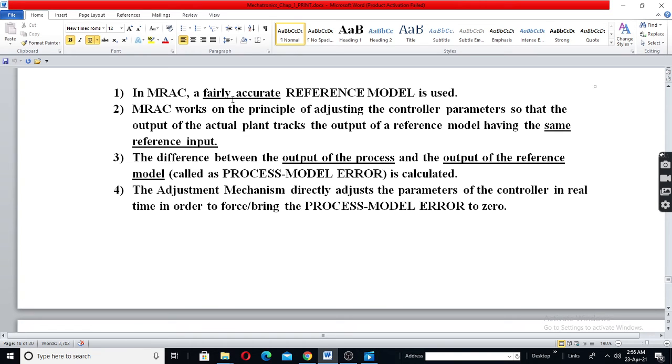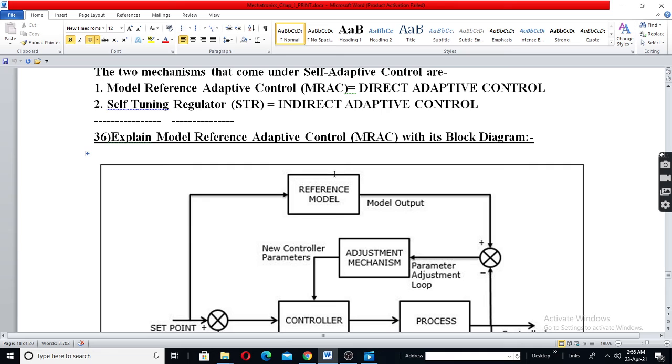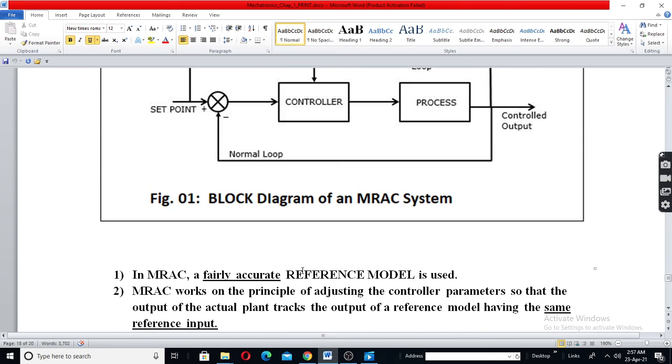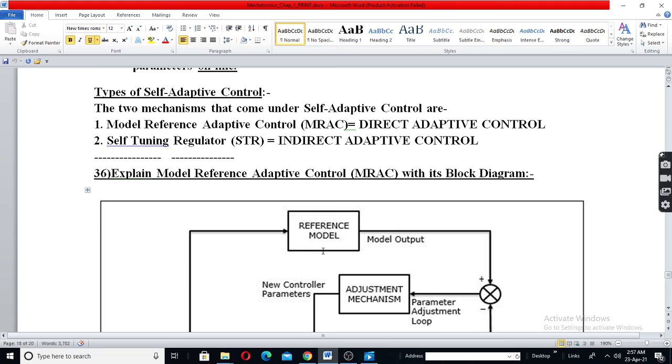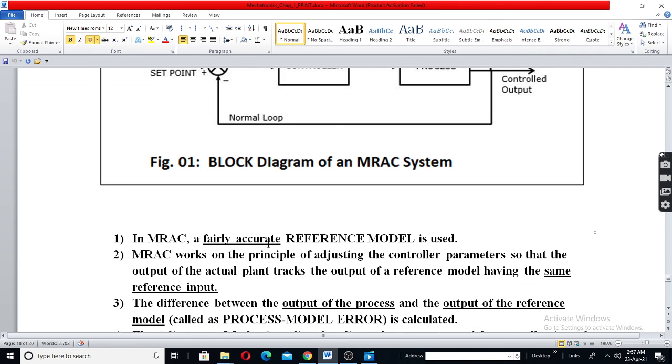So initially a fairly accurate reference model is used. You will use speed or armature voltage here. You cannot use something else. For example, if you are hungry, you will use a fairly accurate reference model. You want to eat idli. But one day you may not be happy with idli. You may need chapati. So model will change. Sometimes puri, someday. So you will change this model, but it should be a fairly accurate model.